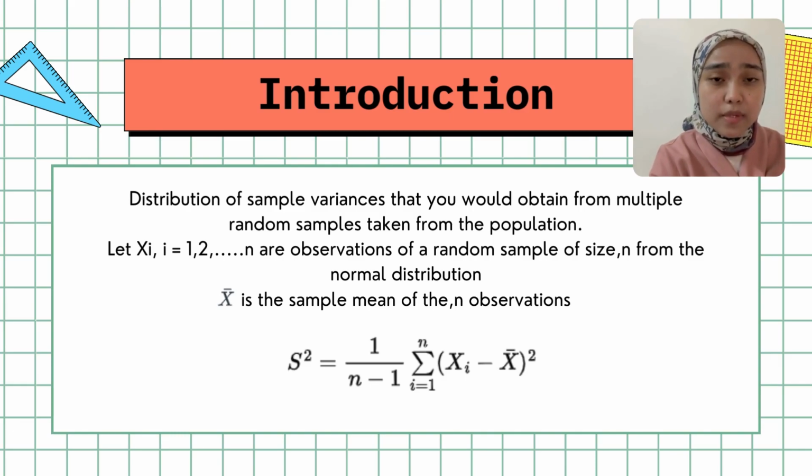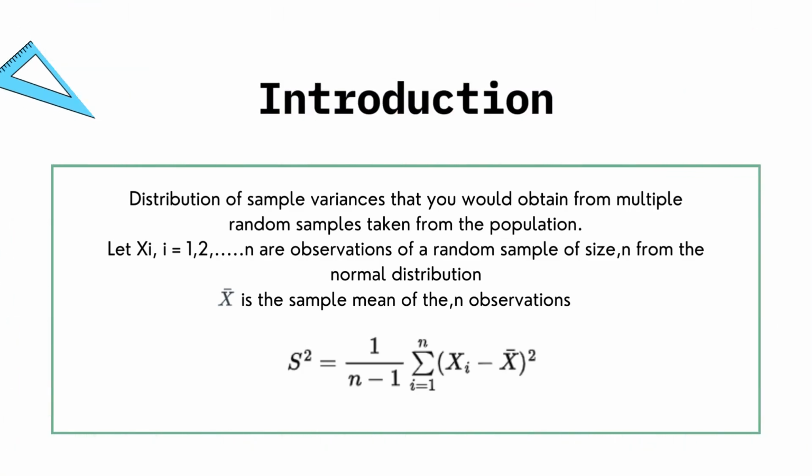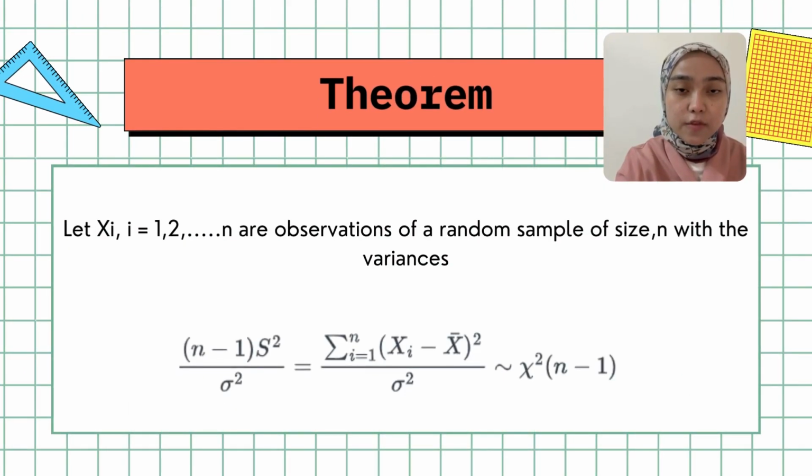For our information, chi-square test is a measure of how much the sampling distribution of the variance varies from the sample mean. The sampling distribution of the sample variance is the distribution of this sample variance obtained from all possible random samples of the same size. It describes how the sample variance statistic varies from sample to sample. For the theorem, this is the formula that we use, which is n minus 1 times s squared over sigma squared. For our information, chi-square test is only used for sampling distribution of the variance.